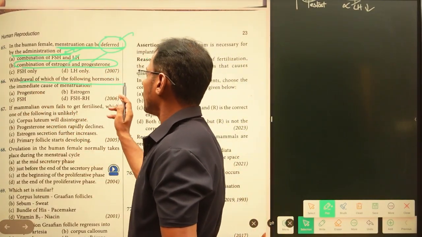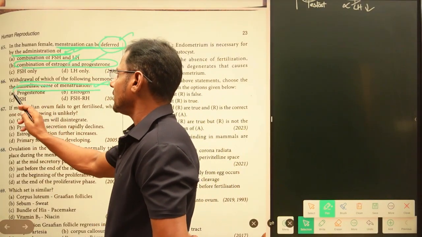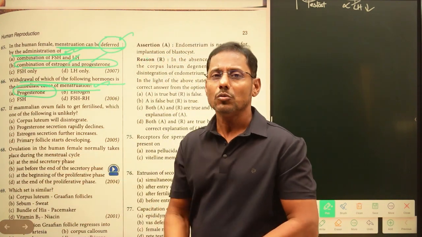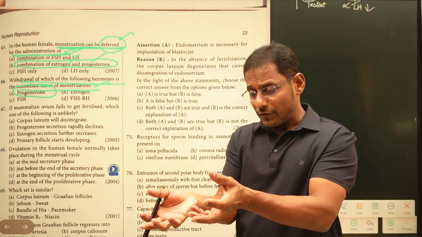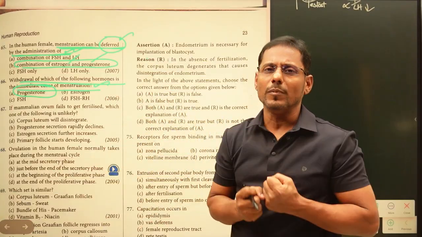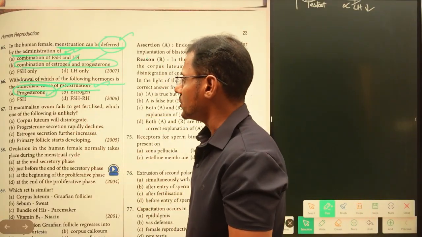Withdrawal of which of the following hormones is the immediate cause of menstruation? Ultimately, if the progesterone levels are high in your blood, what happens? The menstruation is going to be postponed. If the progesterone is withdrawn from your blood, immediately the menstruation starts. Keep it in mind. So the answer is progesterone.